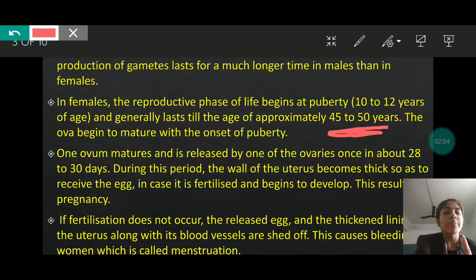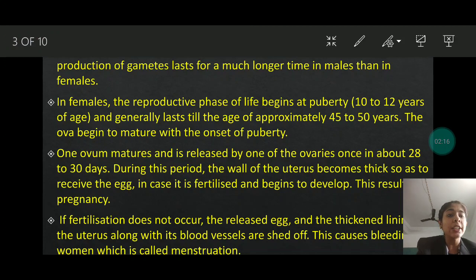One ovum matures and is released by one of the ovaries once in about 28 to 30 days. Within 28 to 30 days, this whole ovum cycle continues. There are two ovaries.